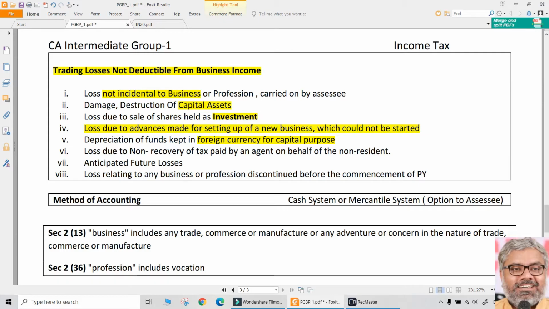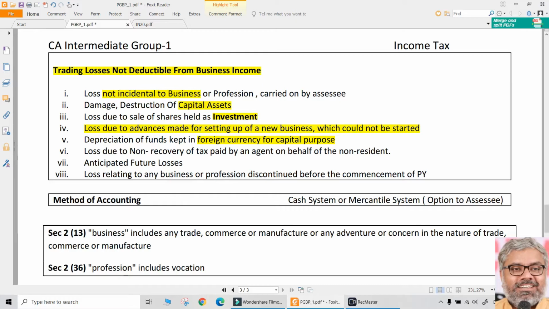If that loss happened, that should be added to the value of fixed asset. If there is a gain because of that, that should be deducted from the value of fixed asset, but it cannot be deducted here from the profits. That is why that is a non-deductible item from the business income.